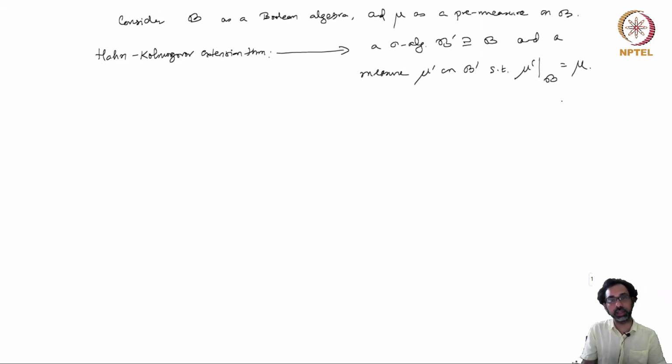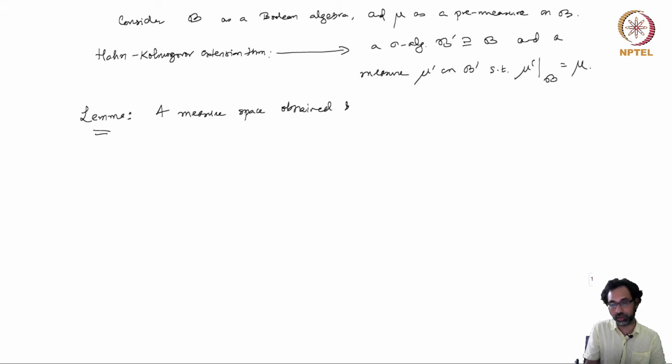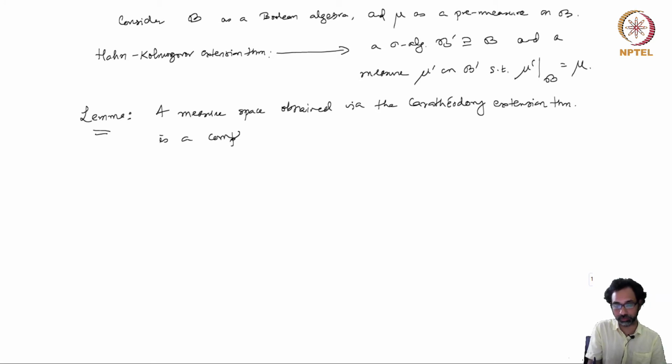Now note that anything that you get from the Caratheodory extension theorem is going to be a complete measure space. So I will put this as a lemma to check for you. A measure space obtained via the Caratheodory measurability condition or the Caratheodory extension theorem is a complete measure space. So this you can check.